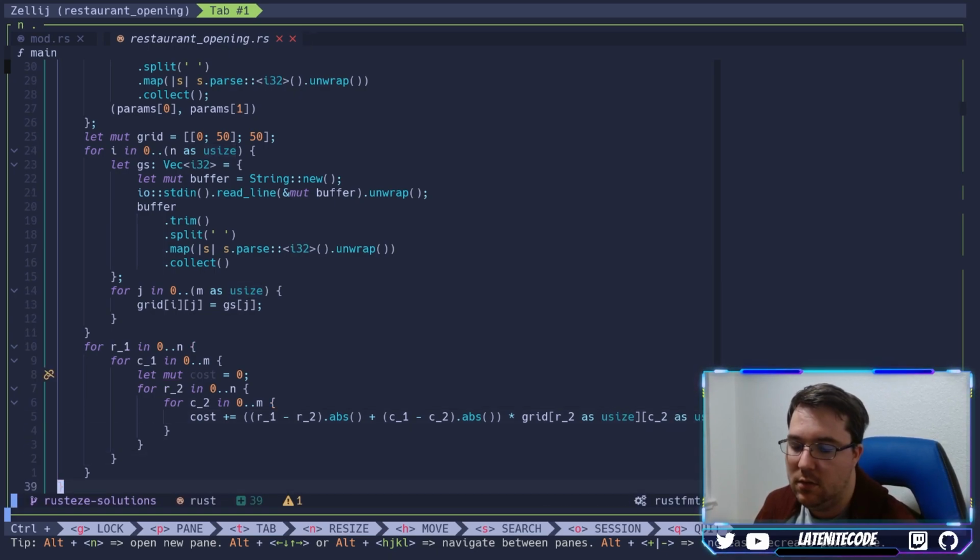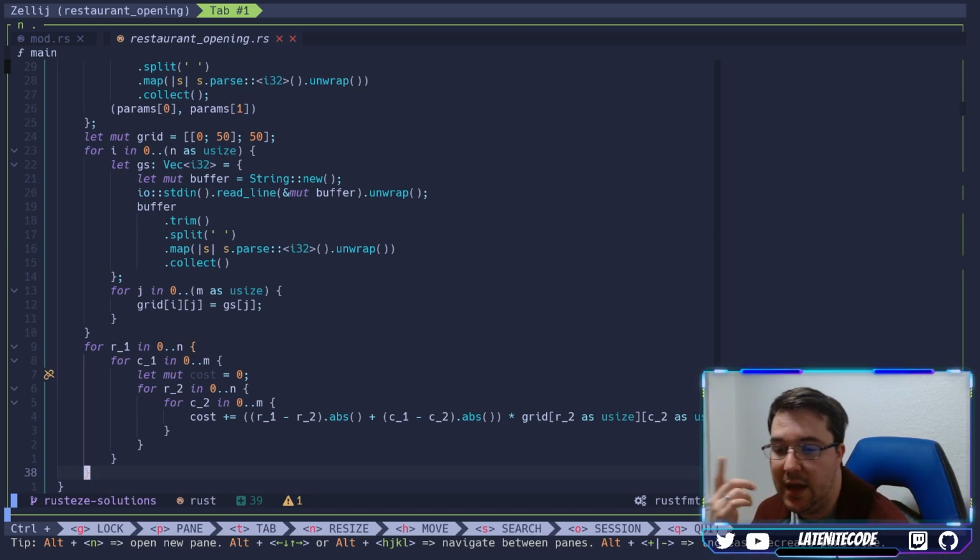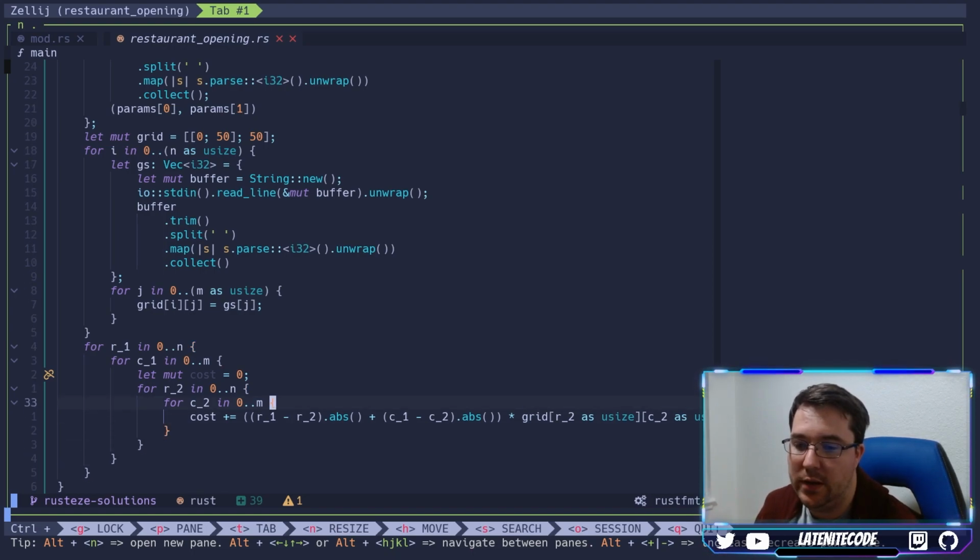Okay. So that's what we're working with so far. Again, our cost is going to be the Manhattan distance multiplied by the grid value that we have. And if R1C1 is equal to R2C2, then that distance will effectively go to 0. And I believe my face cam is probably blocking this right now.